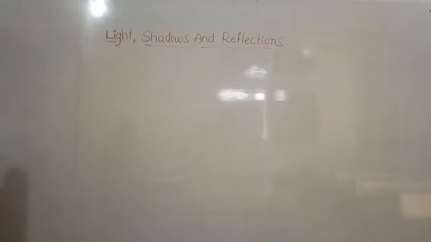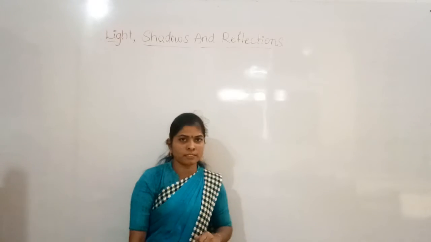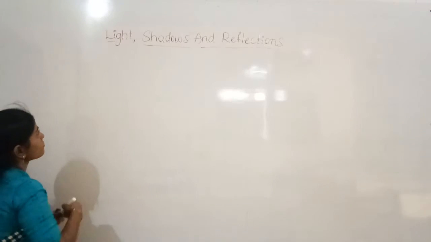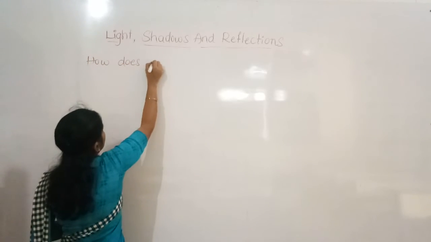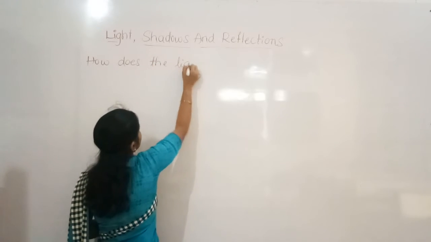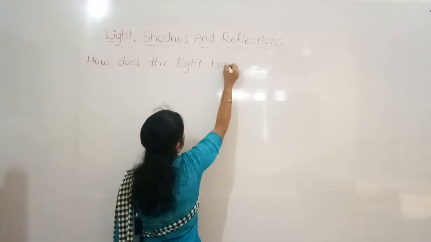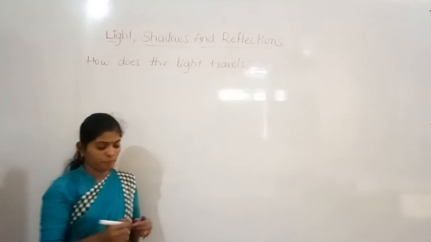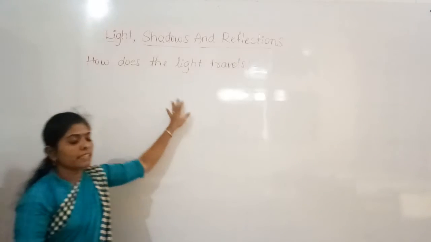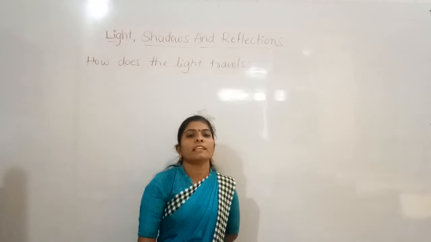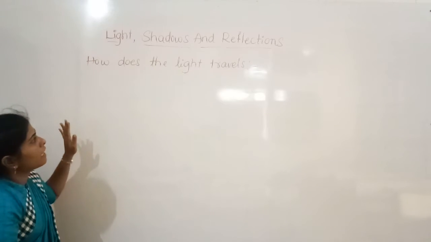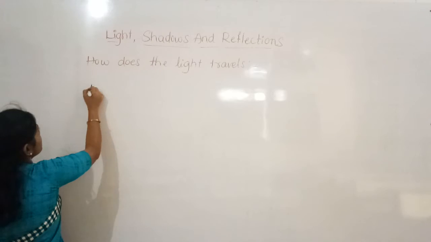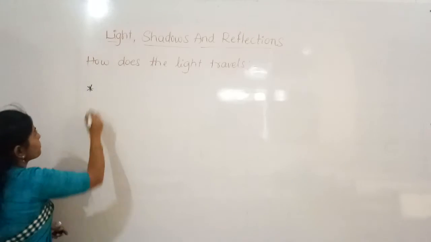So light is a form of energy which can help us to see things. So how does light travel? Light ಯಾವ ರೀತಿ ಮೂವ್ ಆಗ್ತದೆ. Yes, so light is a form of energy that helps us see things, as we already know. And this light always moves in a straight path.